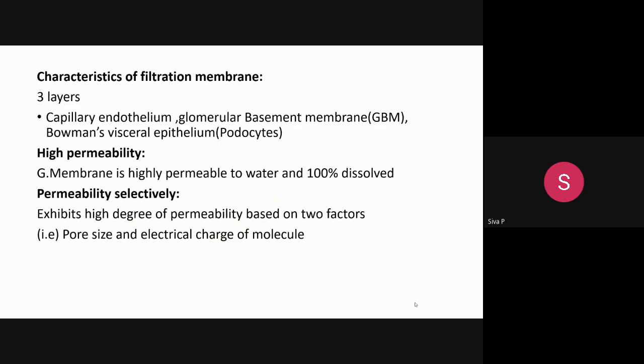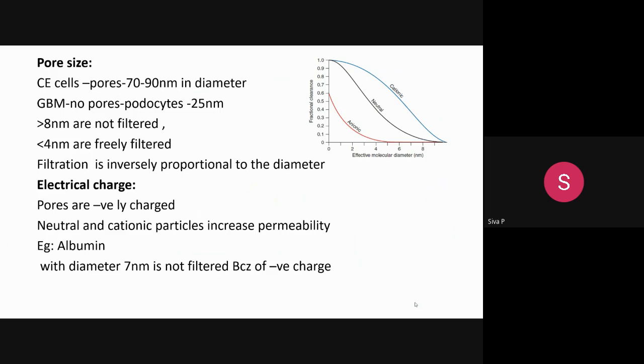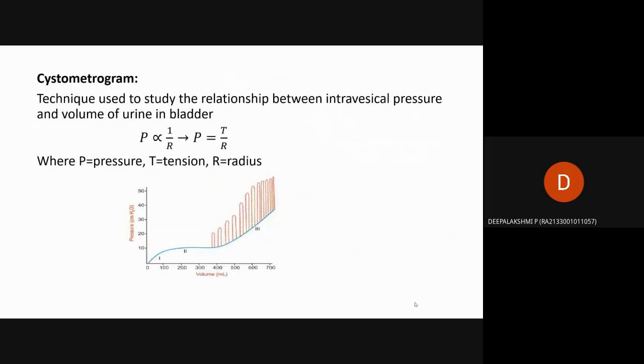So one thing you have to observe: when the size of the tube is very small, the filtration is more. When the tube size is big, it is opposite. The filtration and the radius of the tube are inversely proportional, is it not? Yes, sir. Yeah, inversely proportional. It's correct.